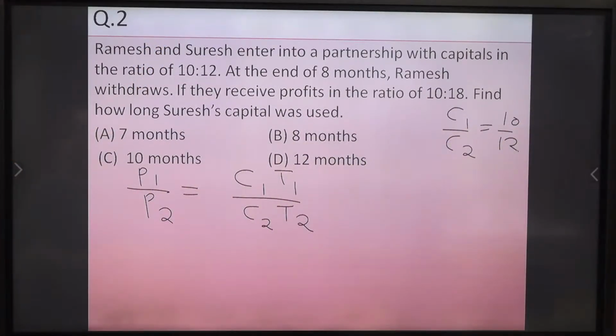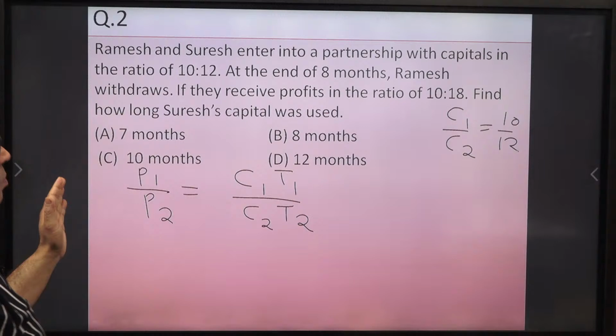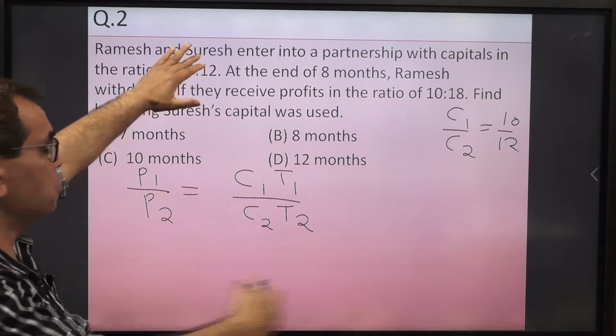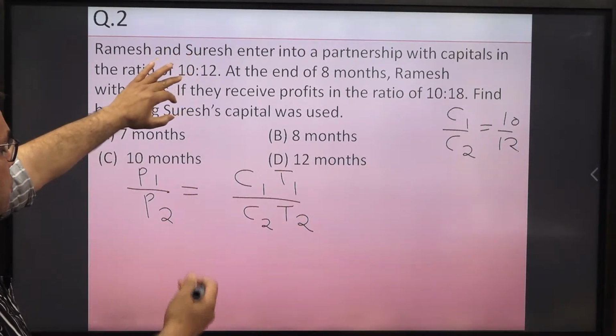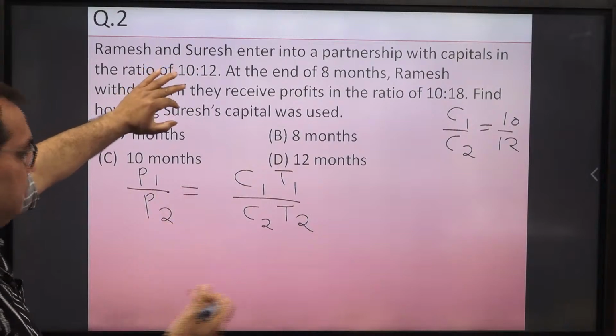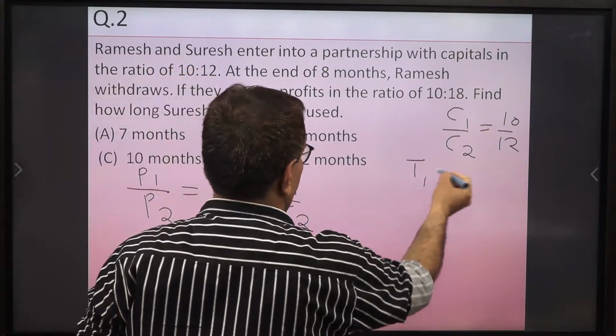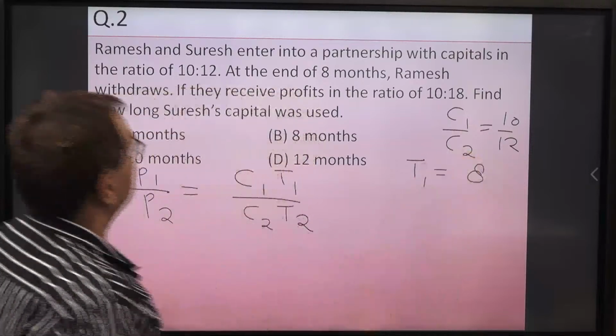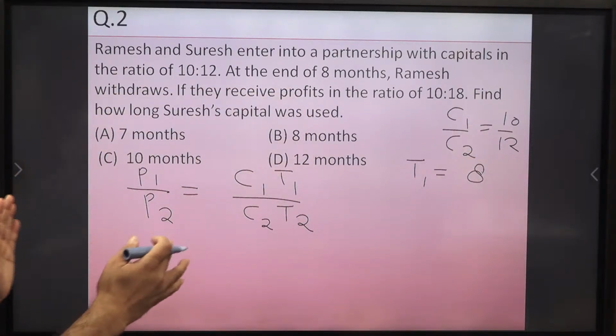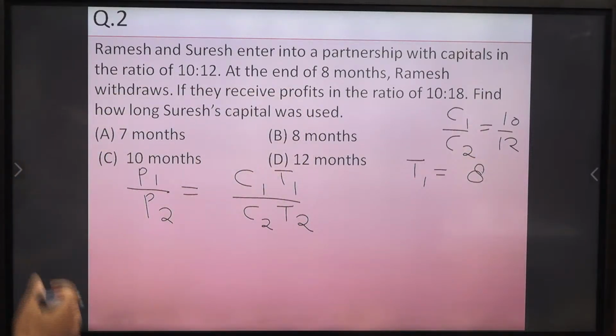Now at the end of 8 months, Ramesh withdraws. After 8 months, Ramesh withdraws, but the other person, Suresh, continues. Suppose Suresh continues for X more months. So what is T1? T1 is equal to 8, because Ramesh is contributing for 8 months only.